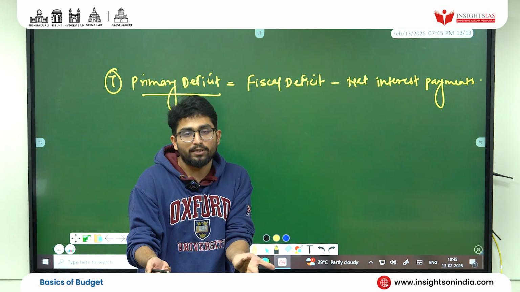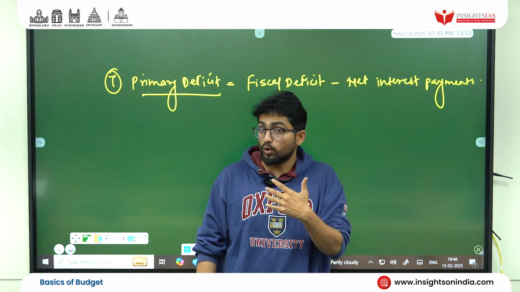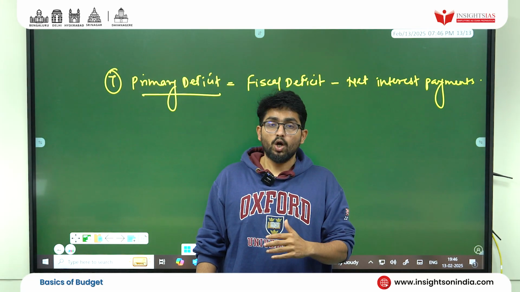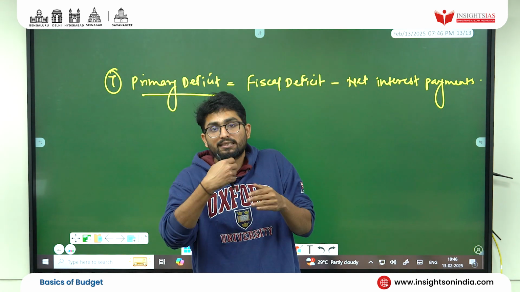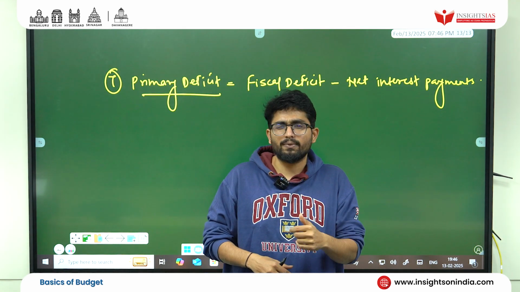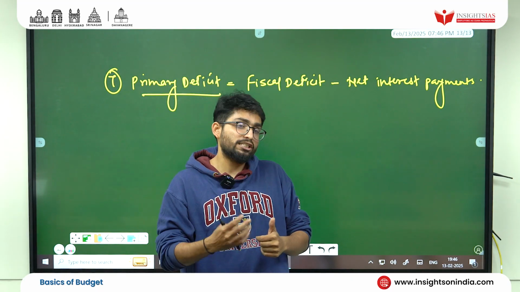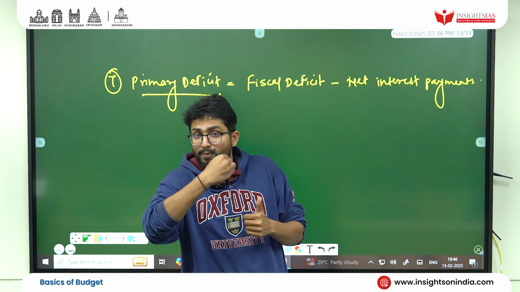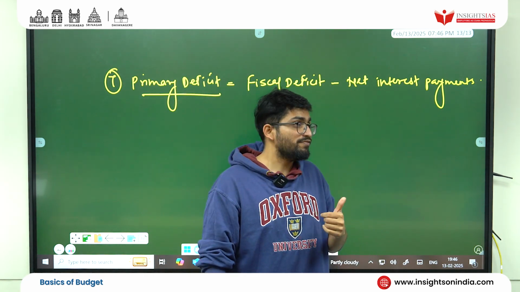So what is net interest payment, students? Let's say, for example, India has given a loan to Sri Lanka, let's say for 10 crore. Sri Lanka is paying us interest. That means it's a receipt, a revenue receipt for India. Let's say Sri Lanka is paying 1 lakh. India has taken a loan from USA, let's say of 100 crore, and India is paying an interest to USA of, let's say, 10 lakhs. So what is the effect?